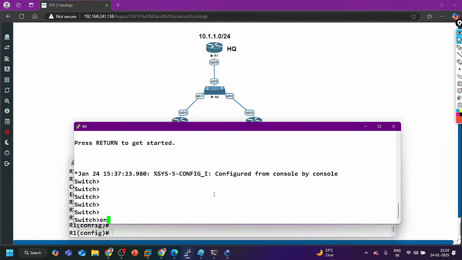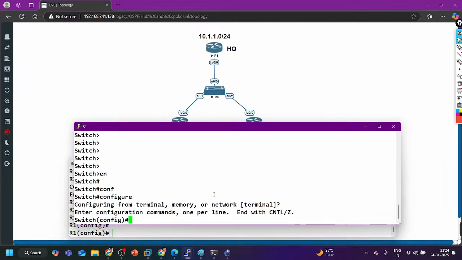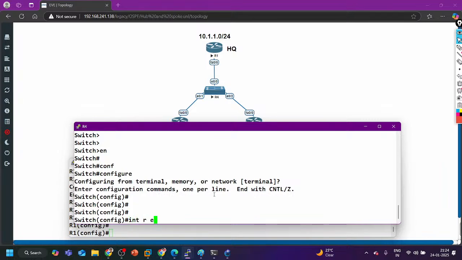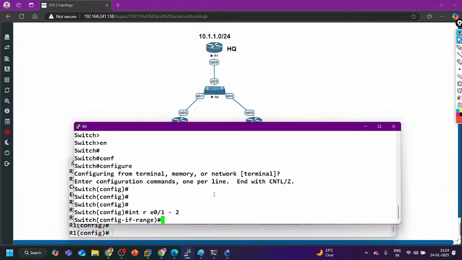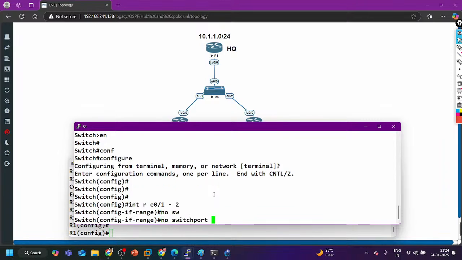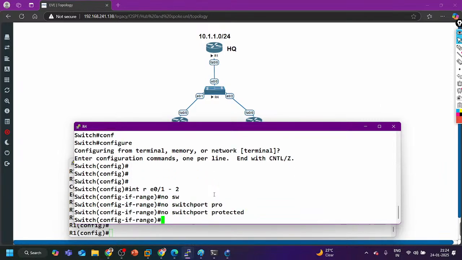What I am saying, if I remove this protected command, interface range E0/1 to 2, then if I say no switchport protected, after that it should be full mesh, and the network type should be broadcast or non-broadcast.